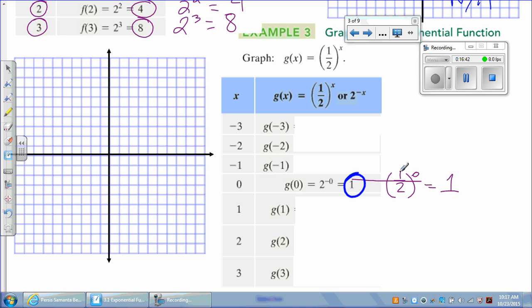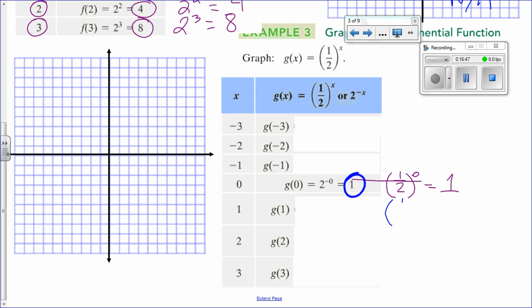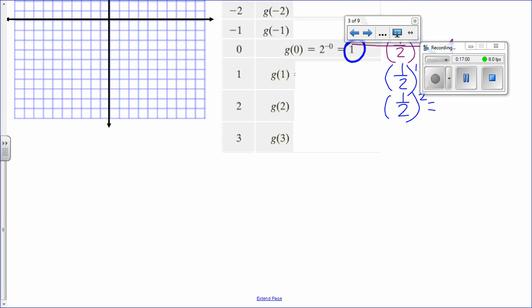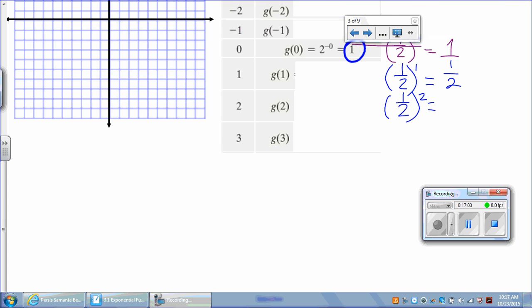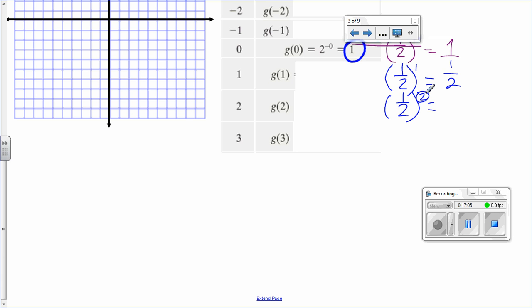Now let's go to the positive values. So now we have 1/2 to the power 1. That will just be 1 over 2. The next one is 1/2 to the power 2. When you do that, you need to make sure that you distribute the exponent to the numerator, but also to the denominator. So that will be 1 to the power 2 and 2 to the power 2. That will become 1 over, what is 2 squared? 4. The next one will be 1/2 to the power 3.